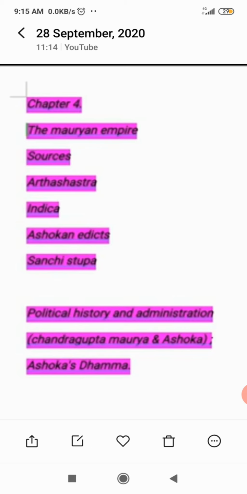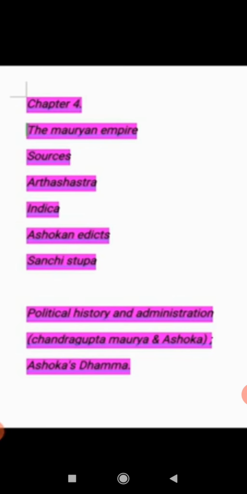Mauryans also followed the four ashramas. The first one is Brahmacharya ashram, the second is Grihasthashram, the third is Vanaprasthashram, and the last is Sannyasashram.